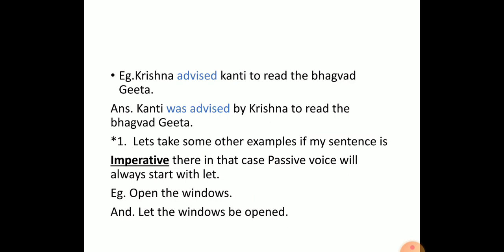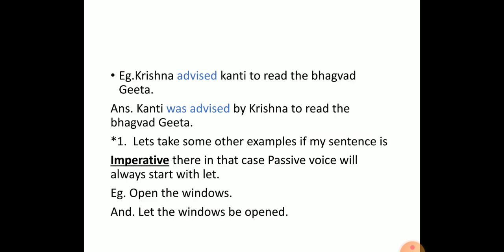And here we have another easy example to solve. Krishna advised Kanti to read the Bhagavad Gita. Here Krishna is the subject, advised is the action verb which shows past tense already, and Kanti is the object. And the answer is Kanti was advised by Krishna to read the Bhagavad Gita. Past tense in active becomes was, were in passive. That's it. Isn't it simple, students?